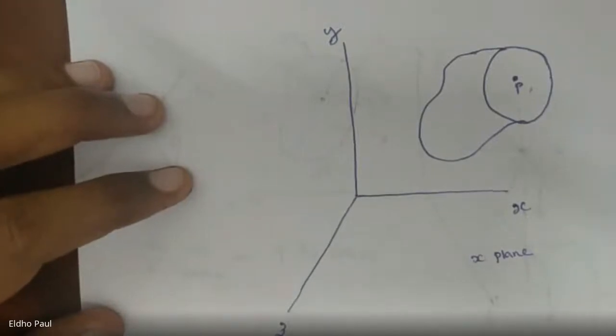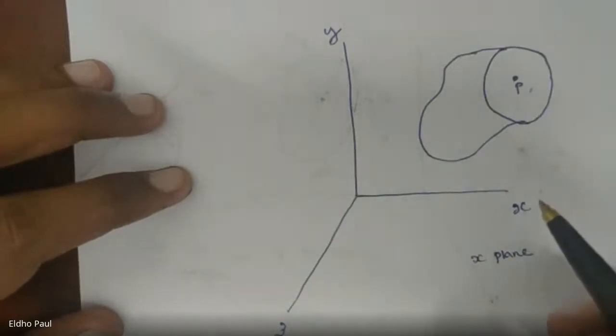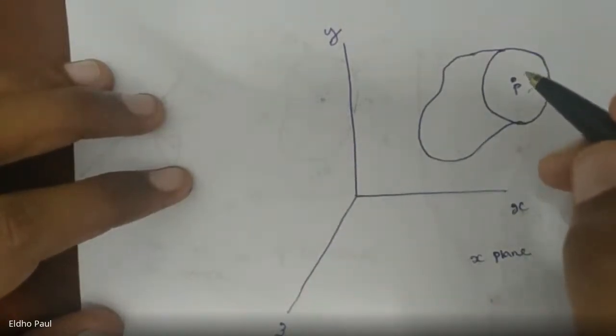The action of this upper part of the body on this point P can be a resultant stress vector.